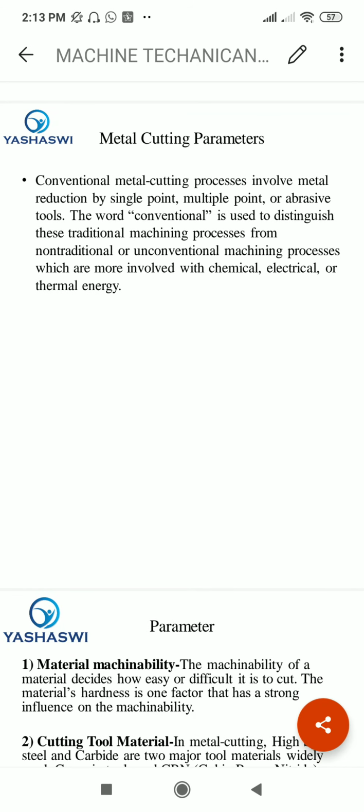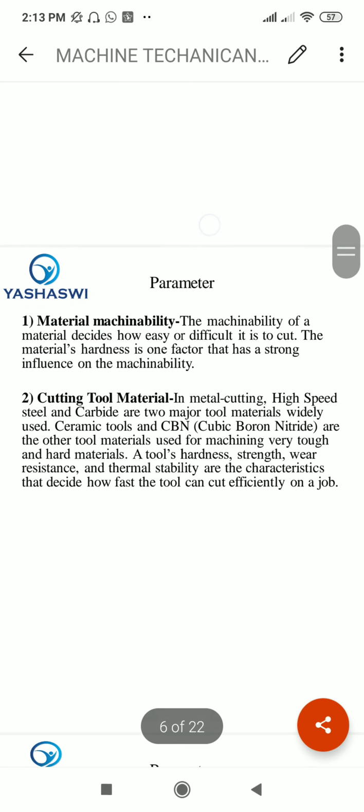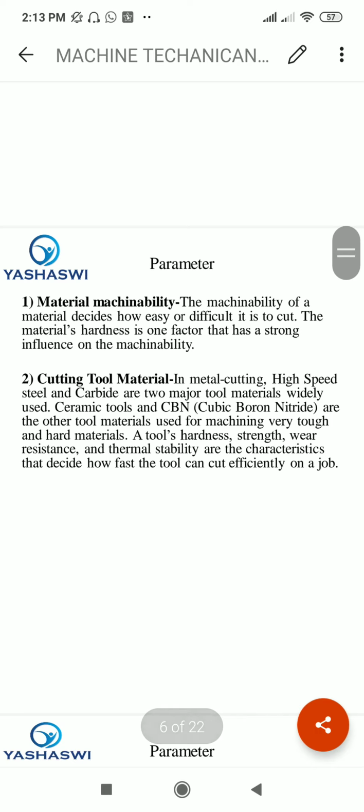The word conventional is used to distinguish the traditional machining processes from non-traditional or unconventional machining processes, which are more involved with chemical, electrical, or thermal energy. Now the second parameter: the machining parameters which include material machinability and cutting tool material.